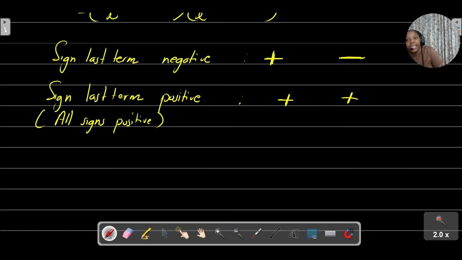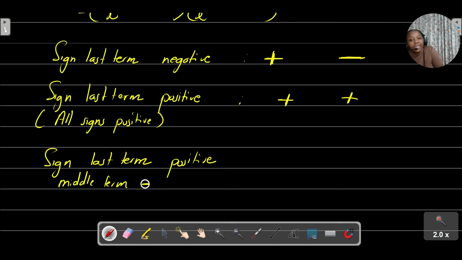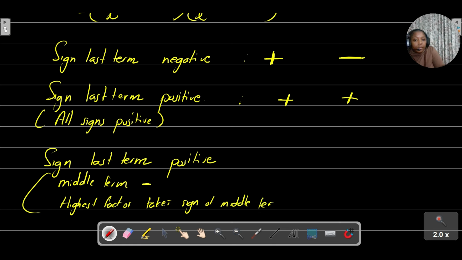And if the sign for the last term is positive, but the middle term is negative, then you need to remember that the highest factor takes the sign of the middle term.